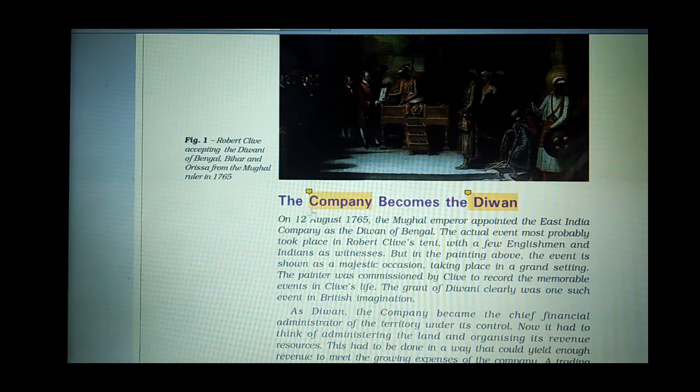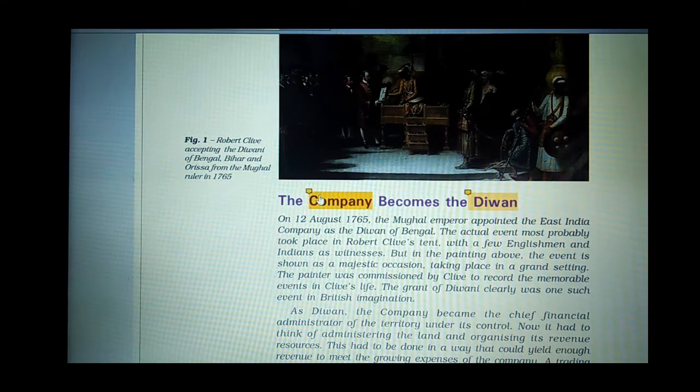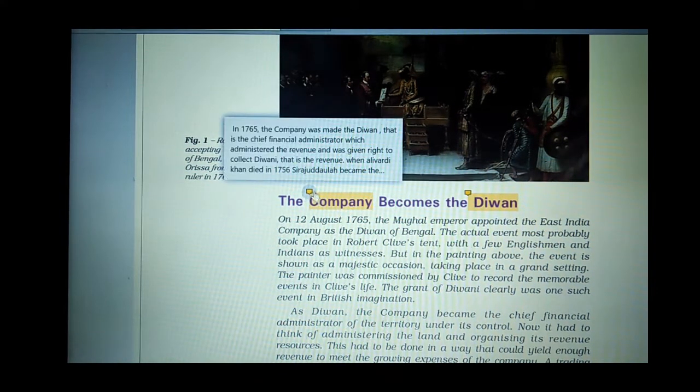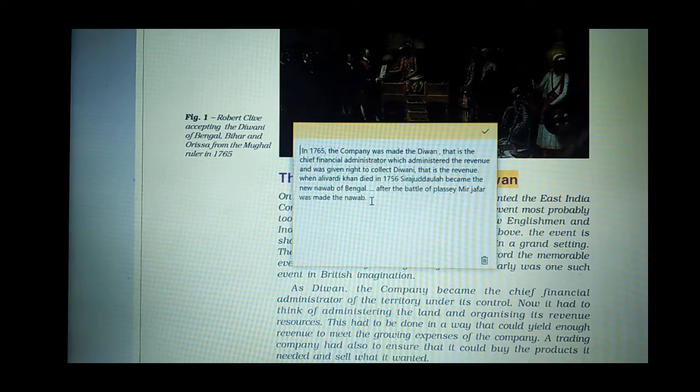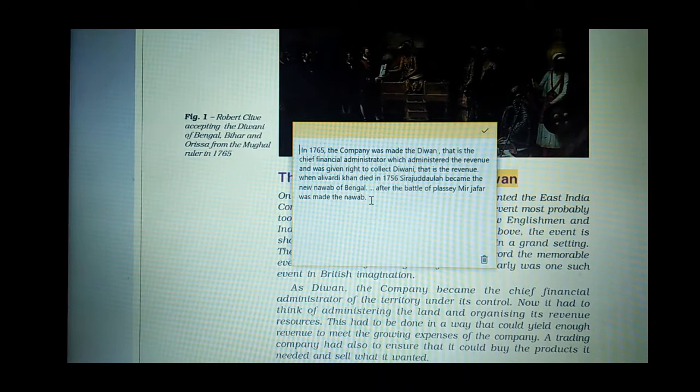Here they have given you the company becomes the Diwani. Here is how the company got the Diwani rights. You all know that in 1765 the company was made Diwan. What is the Diwan? The chief financial administration which administered the revenue. That means now they had the power to collect the revenue. Earlier they were giving the taxes, but now the Britishers got the power to collect the Diwani, or to collect the revenue from the farmers.